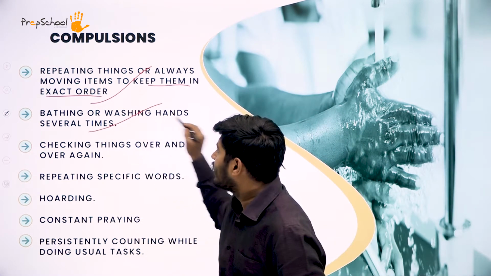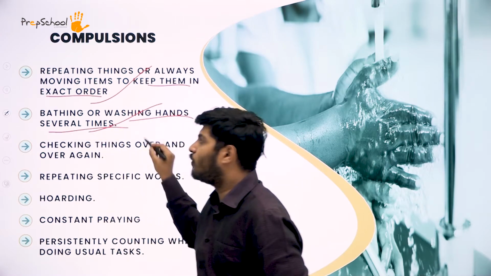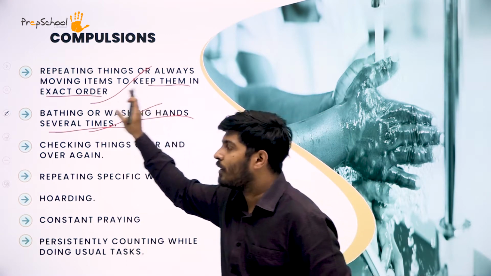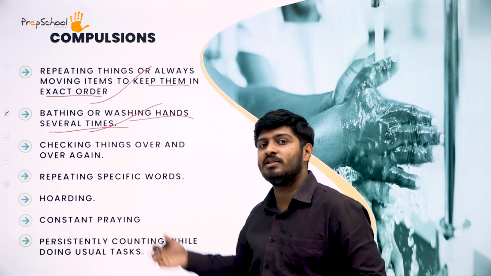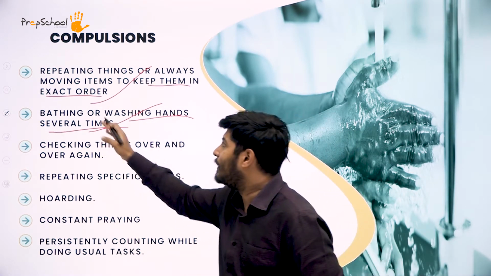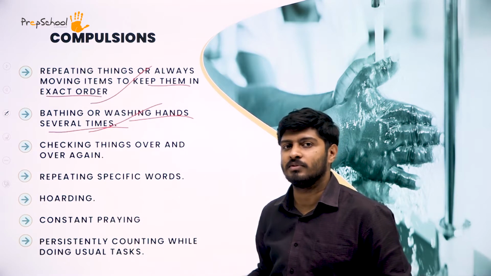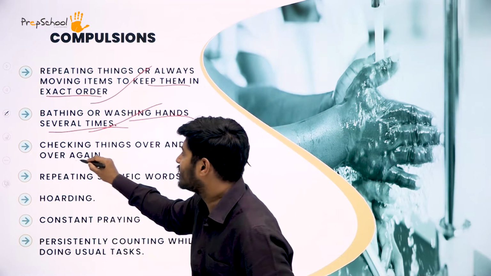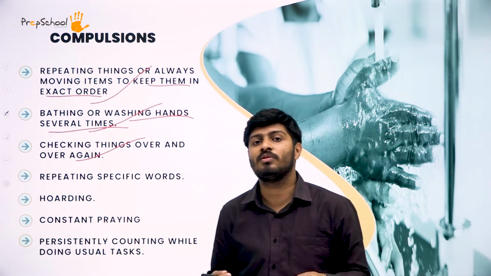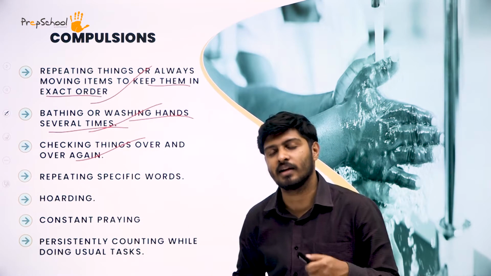Next, bathing or washing hands several times. People who have that kind of obsession will have bathing, showering or washing hands again and again. So that tendency automatically gets developed. What is it? Bathing or washing hands several times. So that's another compulsion people who have OCD get. Next, checking things over and over again. They will have the urge to check certain things again and again.